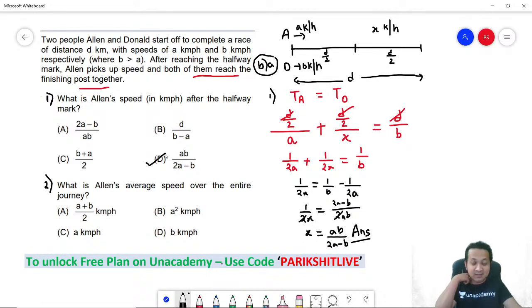Did you all get this? It's an easy one. ab divided by 2a minus b. Correct? That's the answer for the first part. Let's check the second one.